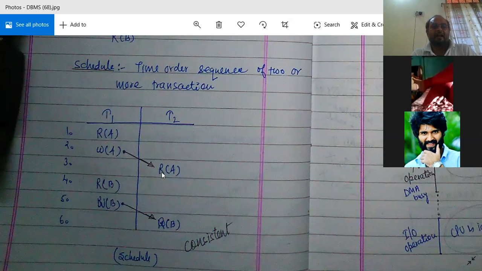And after that the T1 transaction performs its operation, and that is written below this, because it is performed after the previous operation by the T2 transaction. That means it is a schedule actually. What is schedule? The order of sequence of two or more than two transactions.